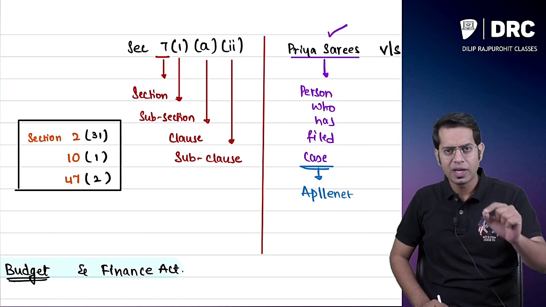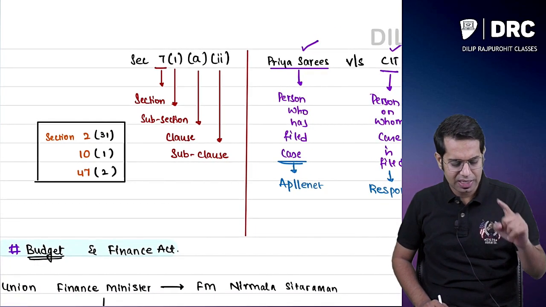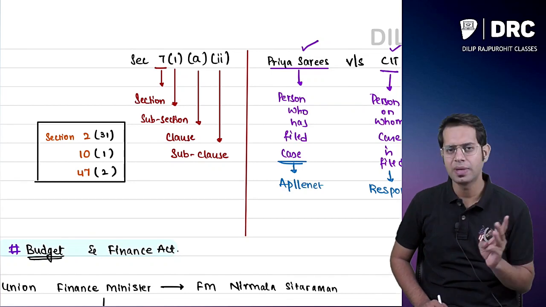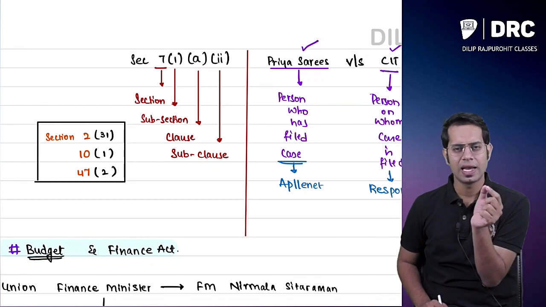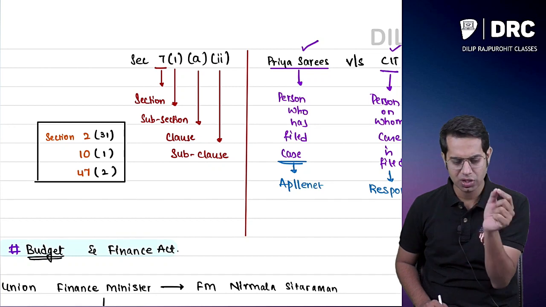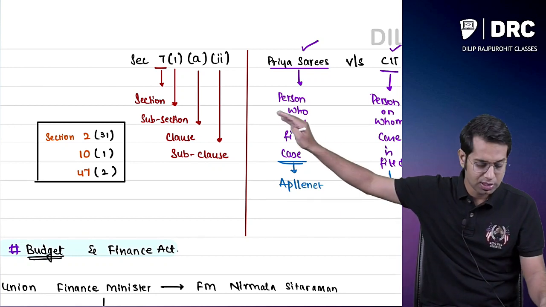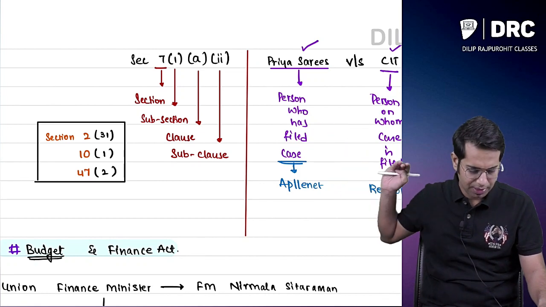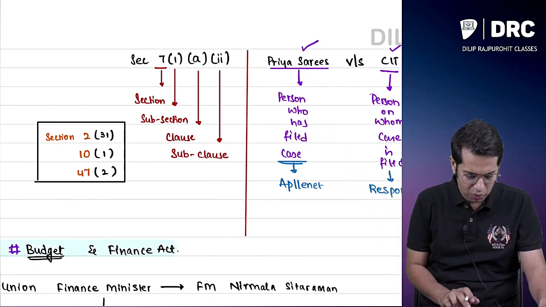However, there are a few sections in your income tax law, such as section 10, section 2 and section 47. These sections are required to be read as section and clause. Section 2 is not a subsection, it is clause 31; section 10 clause 1; section 47 clause 2, etc.